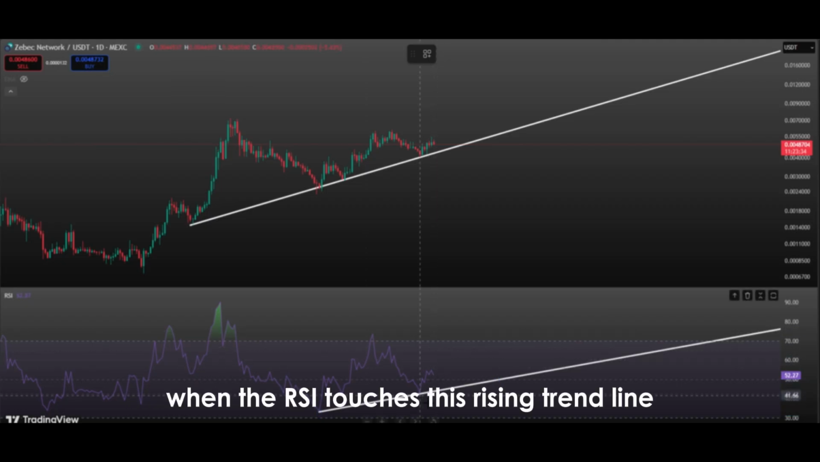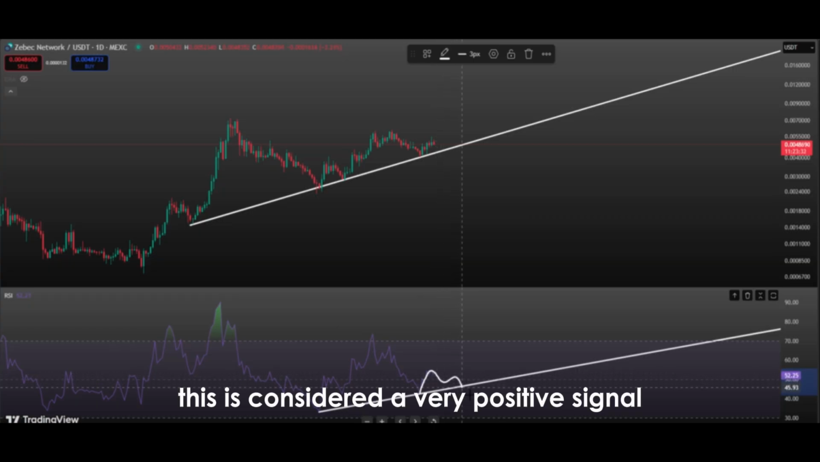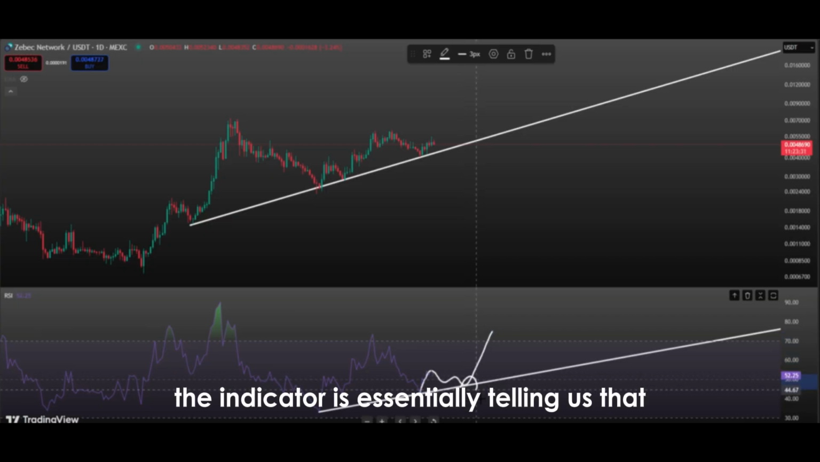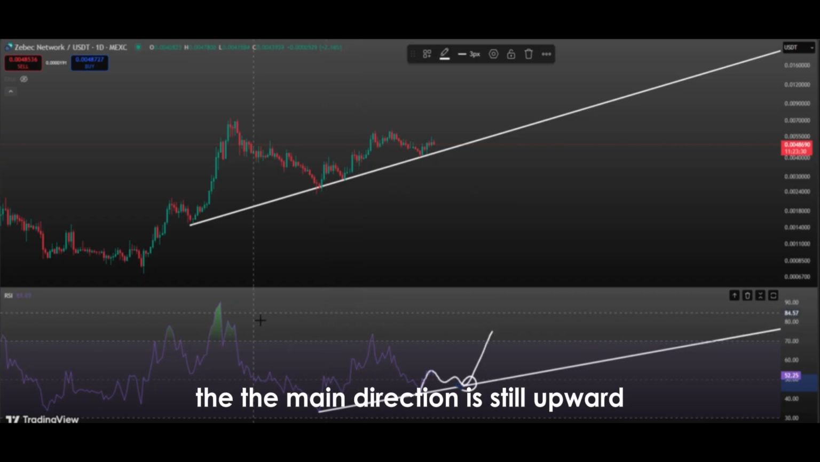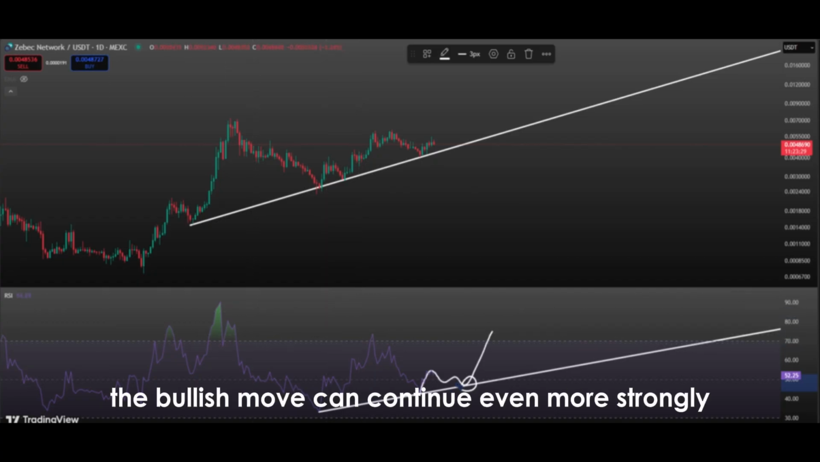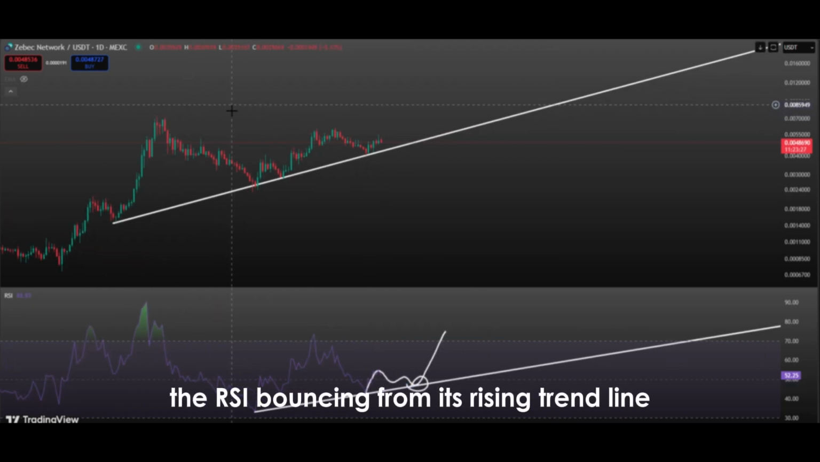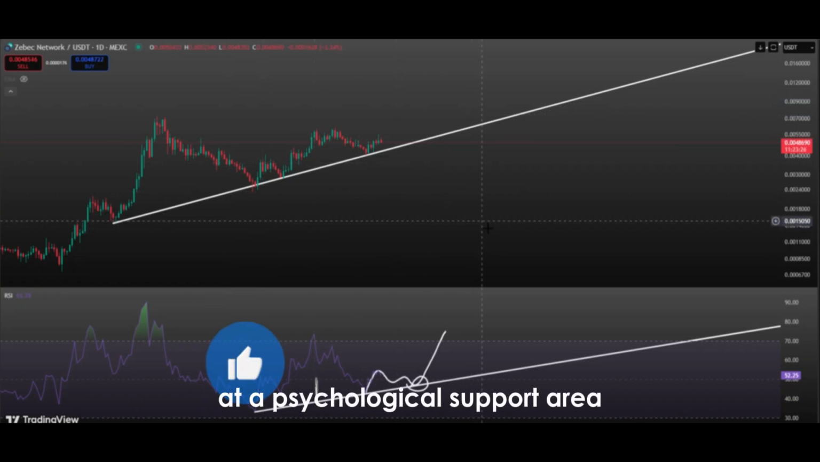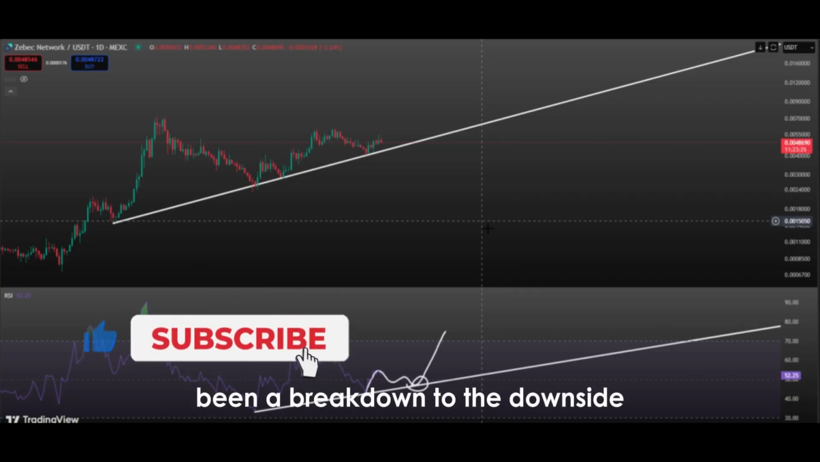When the RSI touches this rising trend line and bounces upward, this is considered a very positive signal from a technical analysis perspective. The indicator is essentially telling us that even if the market has made a short-term correction, the main direction is still upward, and if this trend is maintained, the bullish move can continue even more strongly. The RSI bouncing from its rising trend line actually shows that the price has been strongly supported by buyers at a psychological support area, and that there has not yet been a breakdown to the downside.